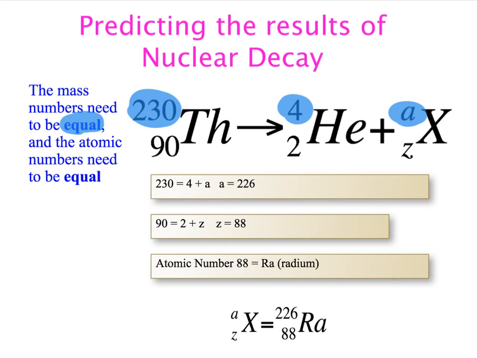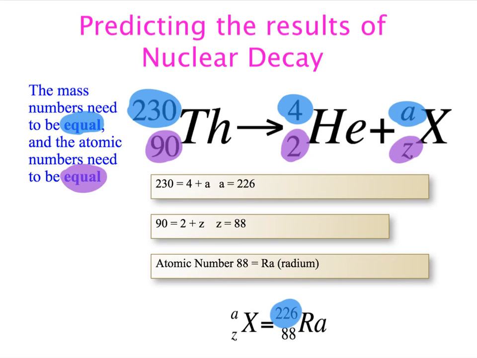So I've highlighted here that the mass numbers need to be equal. Well, we have 230 on the left side of the equation, and we have only 4 and A on the right side. So we need to figure out what A is to make that side equal 230. So we take 230, subtract out 4, and we get 226.